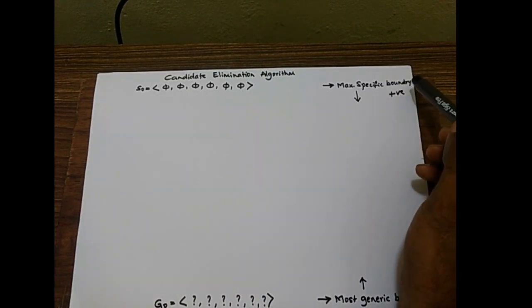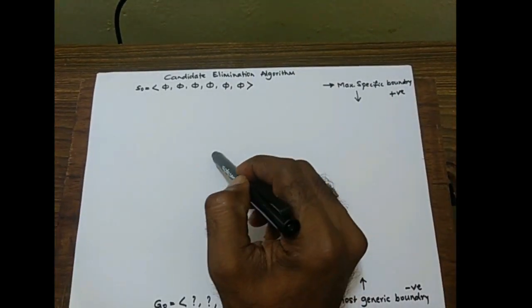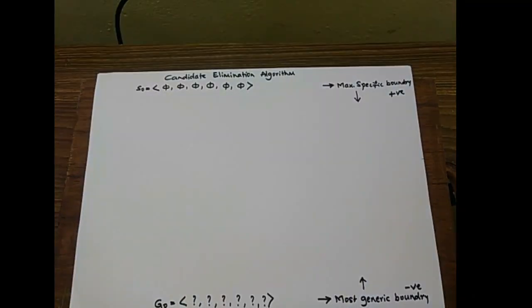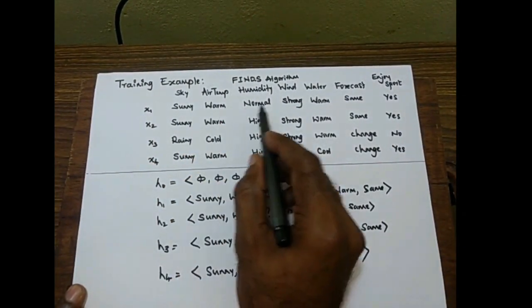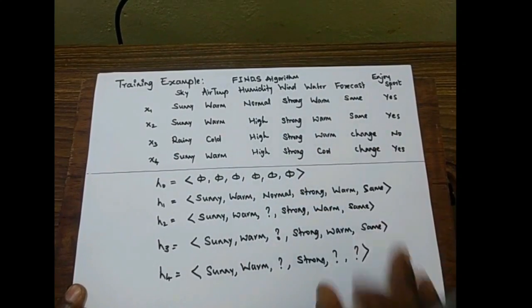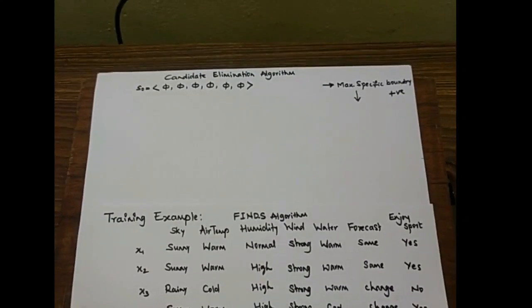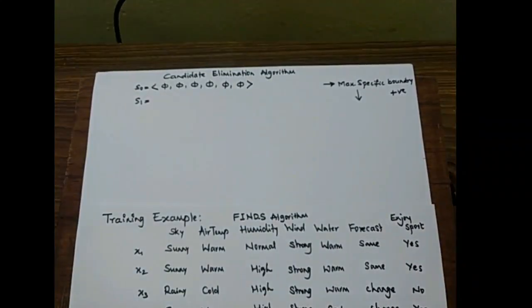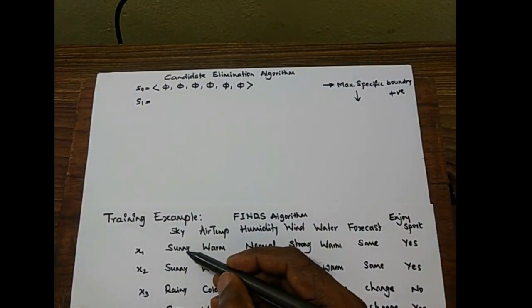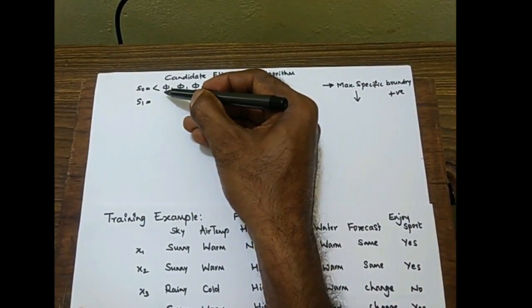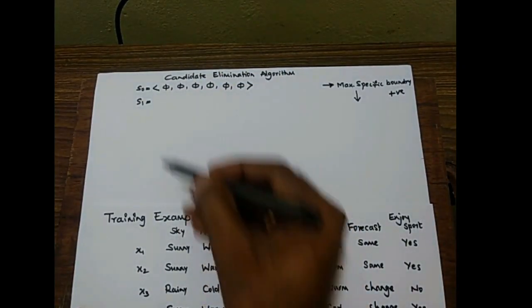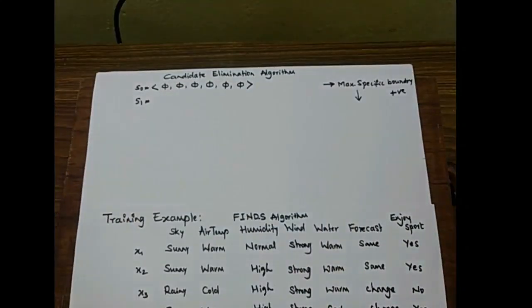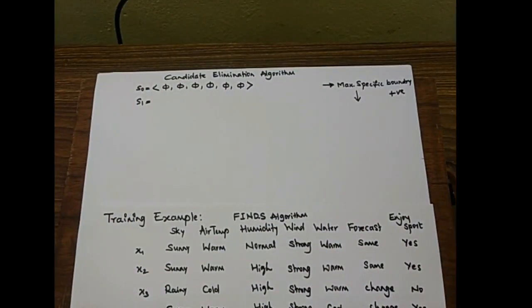The maximally specific boundary will grow, as we have seen in the case of the Find-S algorithm. Let us take the first training example, X1. In X1 we have got sunny, warm, normal, strong, warm, same. Hence S1 will be: we need to compare sunny with the null values, and if they are same, then we need to write sunny only. If they are not same, then we need to take the most general one.